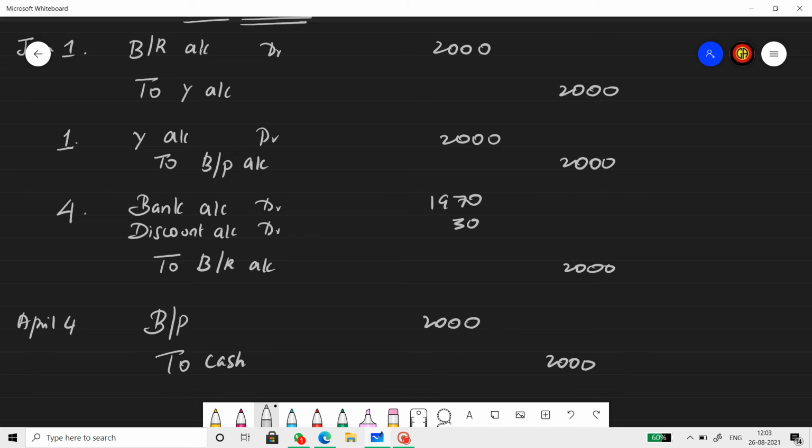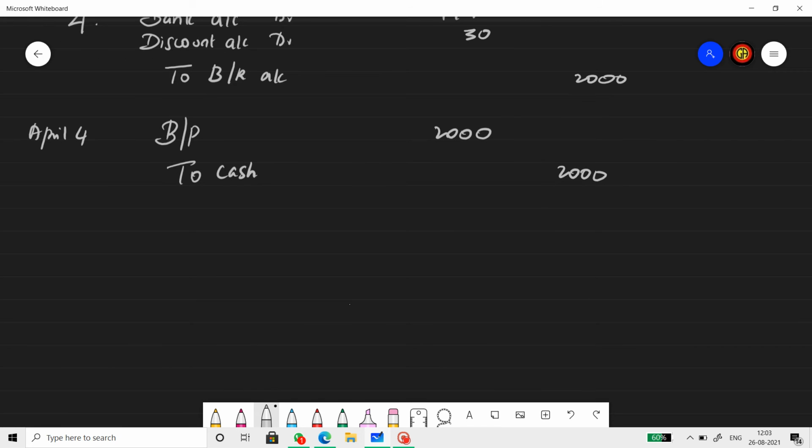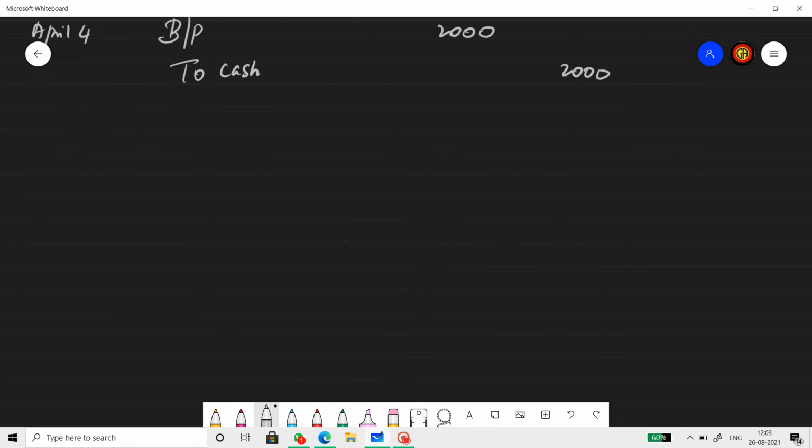So the first journal is for the bill accepted by Y, drawn by X. The second one is the bill accepted by X, drawn by Y. The third one is the discounting entry of the bill drawn by X. The fourth entry is the clearance of the BP. Clear? Now let's pass journals in the books of Y.